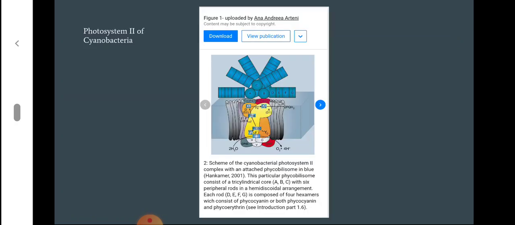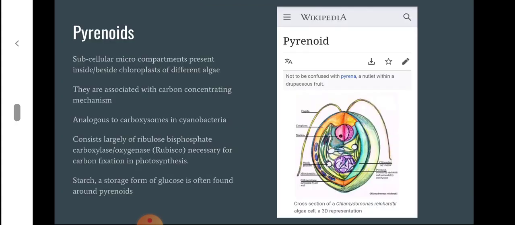This is another diagram showing photosystem 2 of cyanobacteria. Here you can see the phycobilisome, colored in blue, attached to photosystem 2. We can see a large number of these phycobilisomes attached to the surface of the thylakoid membrane in cyanobacteria.